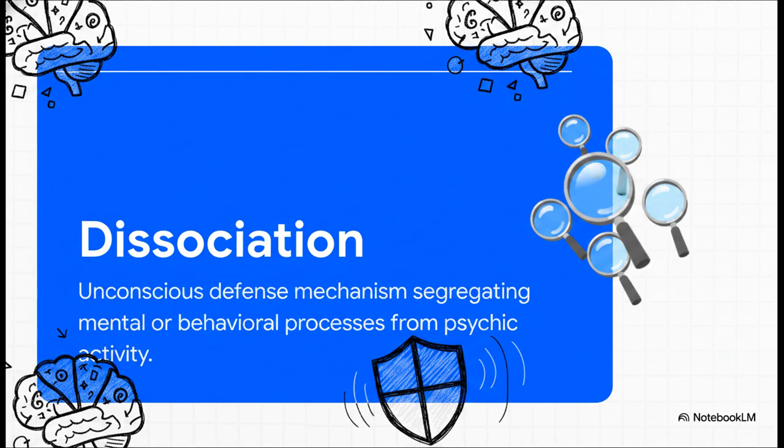But before exploring the specific disorders, we have to lock down the strict clinical definition of dissociation. Fundamentally, it's an unconscious defense mechanism. It involves the active segregation of mental or behavioral processes, things like memory, awareness, identity, or perception, splitting them off from a person's normal psychic activity. The mind is literally partitioning itself.